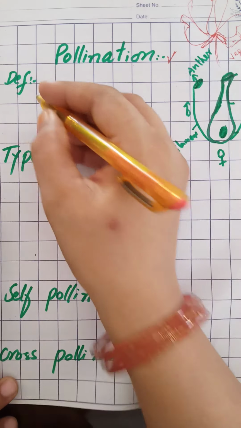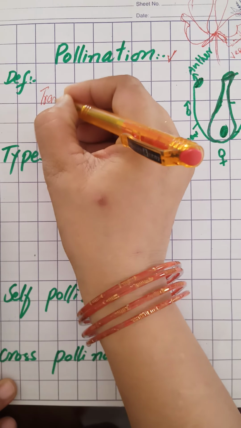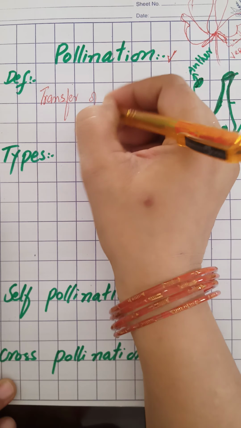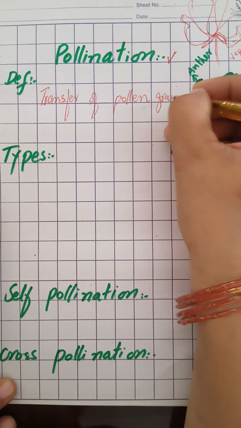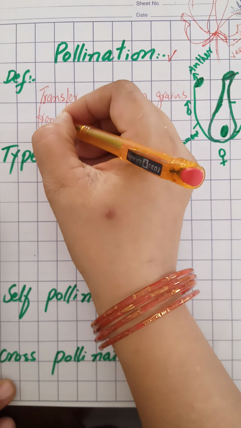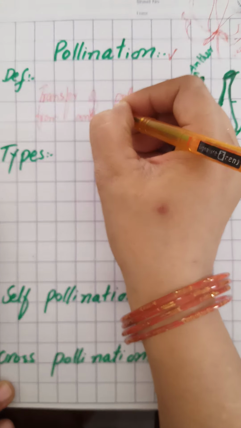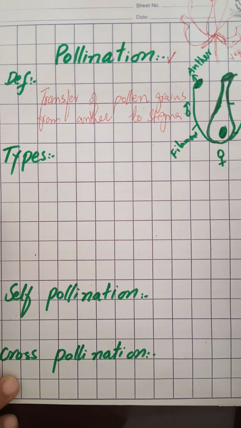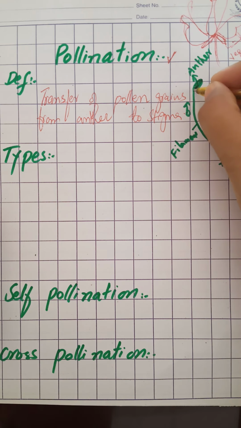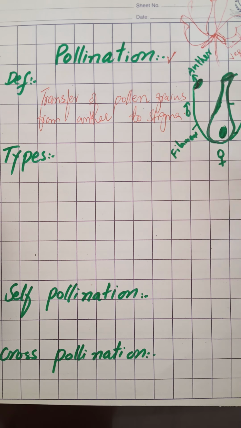We define pollination as the transfer of pollen grains from anther to stigma. Transfer of pollen grains from anther to stigma is known as pollination. As I told you, pollen are produced here inside the anther. This is the stigma. I have told you the 3 parts of the carpel, which are ovary, style and stigma.